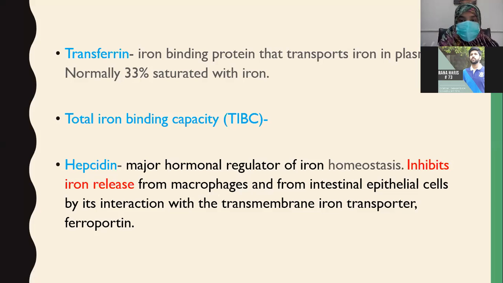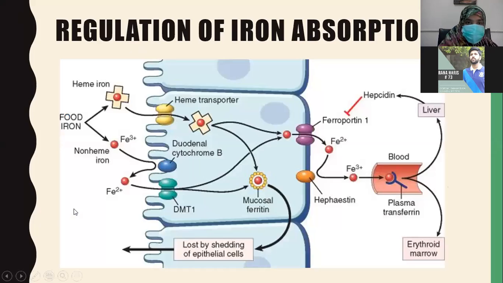In a pseudo iron deficiency state, the iron stores are there, but hepcidin is not allowing them to be released into the blood and to be utilized in RBC production. So hepcidin is a villain protein. It inhibits release from macrophages and from intestinal epithelial cells by its interaction with the transmembrane iron transporter. The transmembrane iron transporter ferroportin is mainly affected. We will see it later.